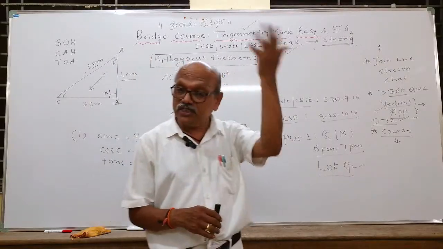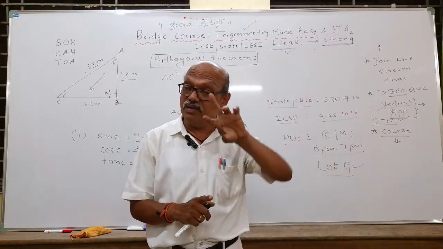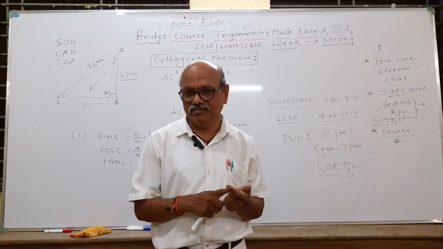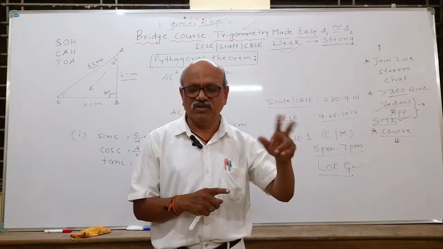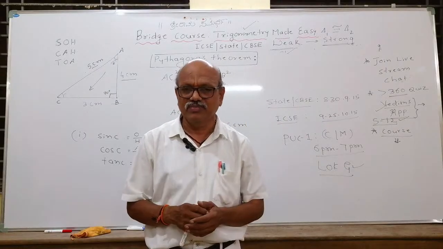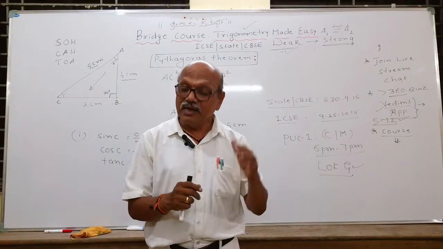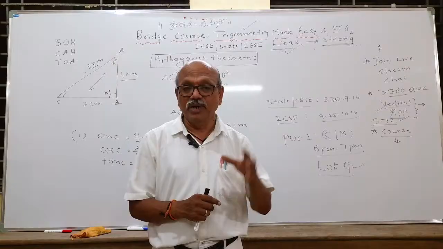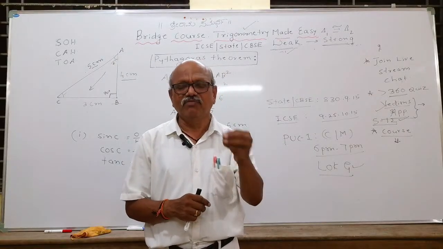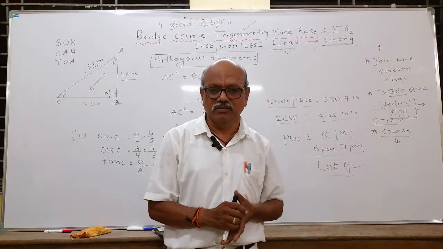In my next session in trigonometry, I will talk about reciprocal relations: cosec, sec, cot. They are the friends of sine, cos, tan. They are the bodyguards of them. They are just reciprocals, very closely related. And then we will see the standard angles: 0 degree, 30 degree, 45 degree, 60 degree, 90 degree. Like this, step by step, I will go on teaching.